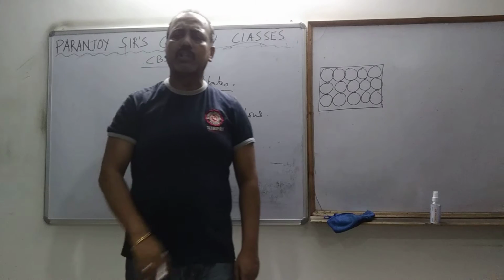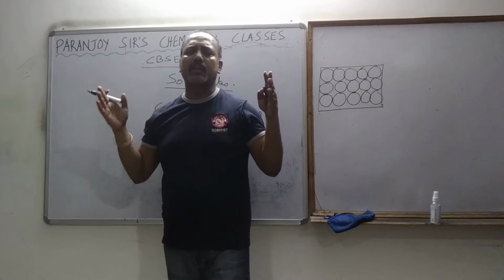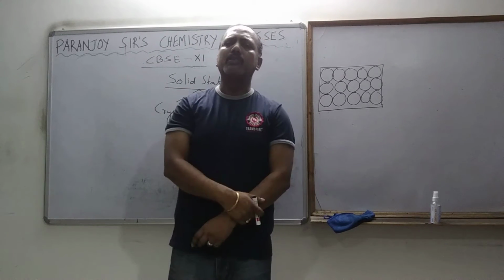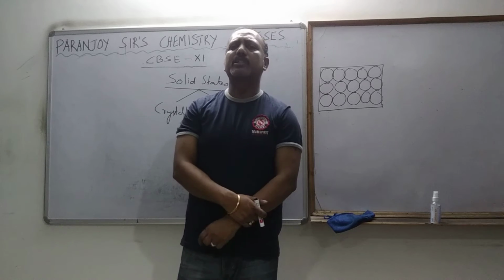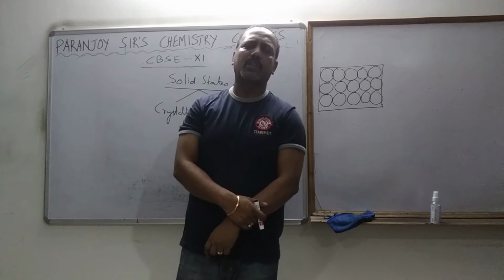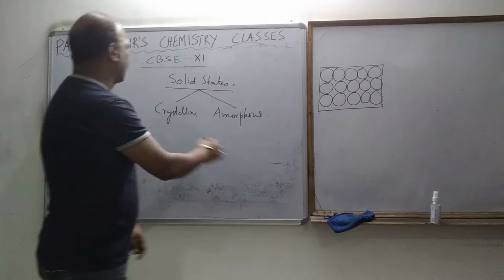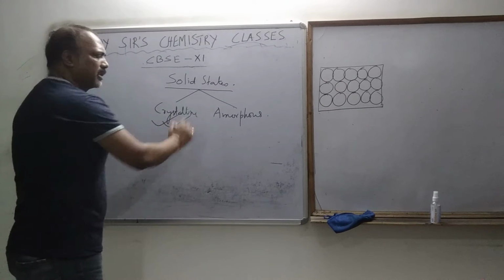Okay, throughout the solid substance, it is uniformly arranged. If it is uniformly arranged throughout the solid substance, then we call it crystalline solid.